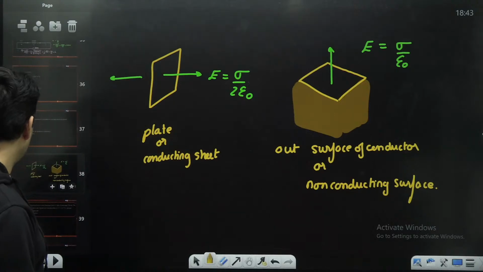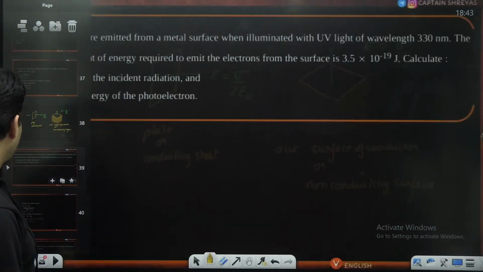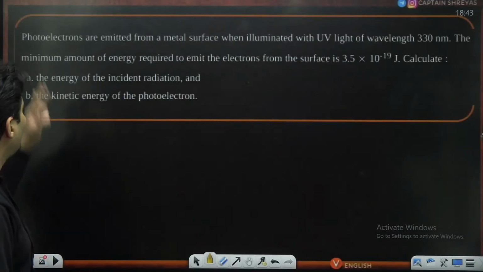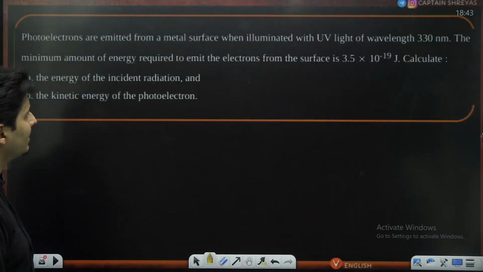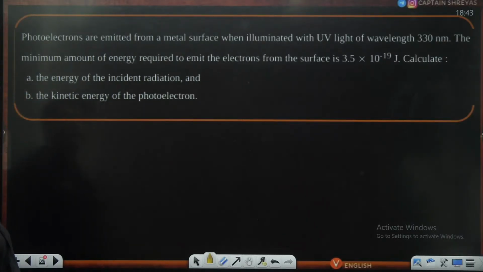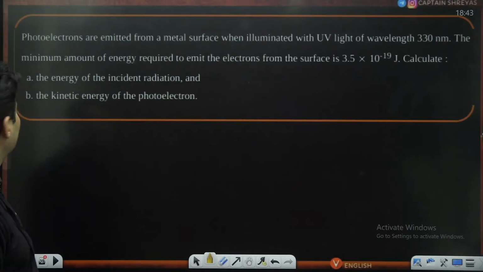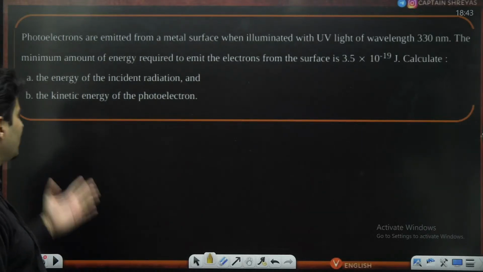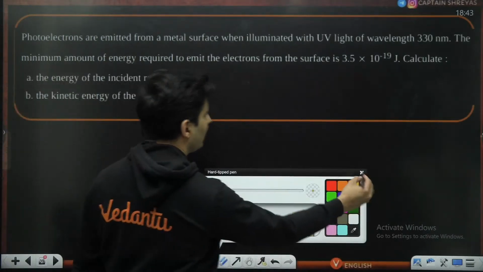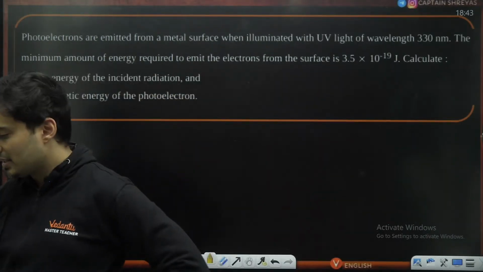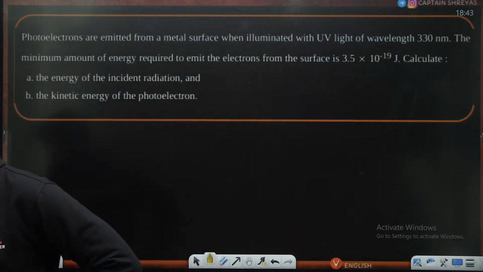Moving on to the next question. Photoelectrons are coming out of a metallic surface with UV light. Minimum amount of energy required is this much. Calculate the energy of the radiation, energy of the photoelectron. I think it is a direct calculation based question. Yes, come on guys, direct calculation based question is there.